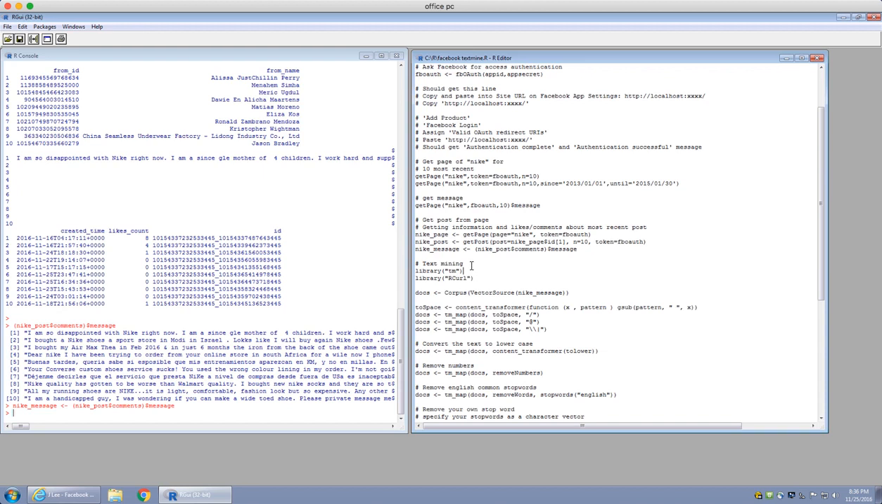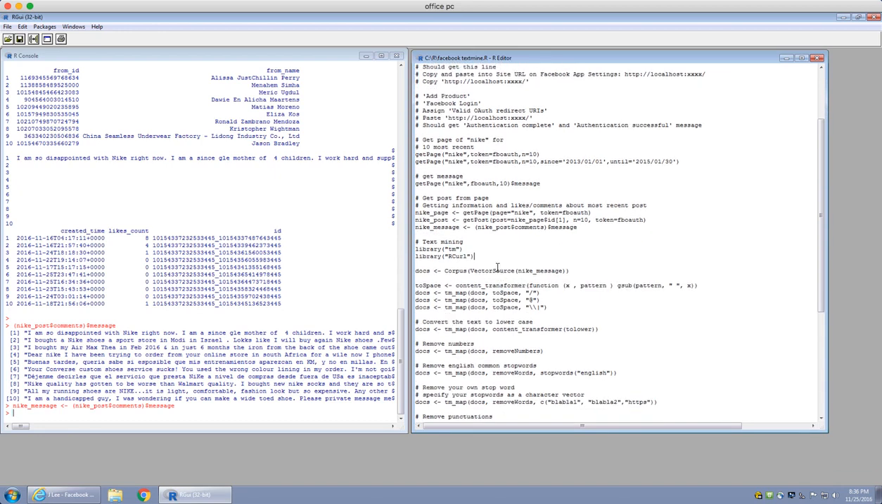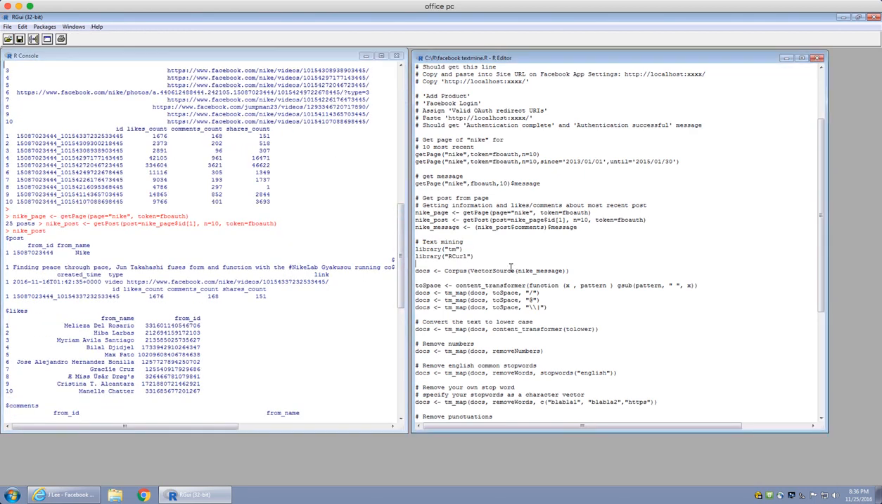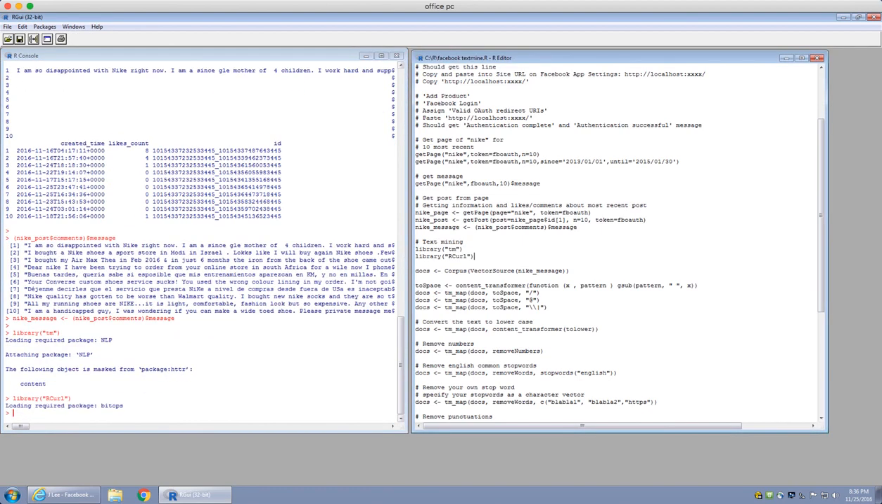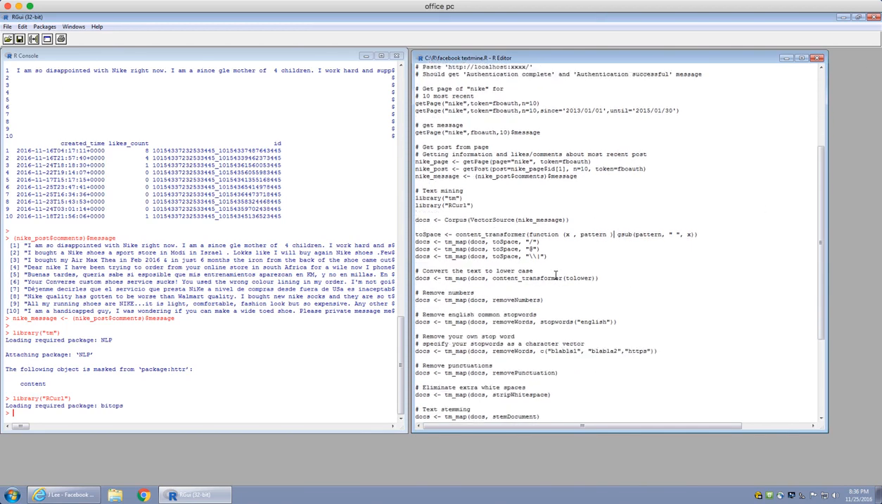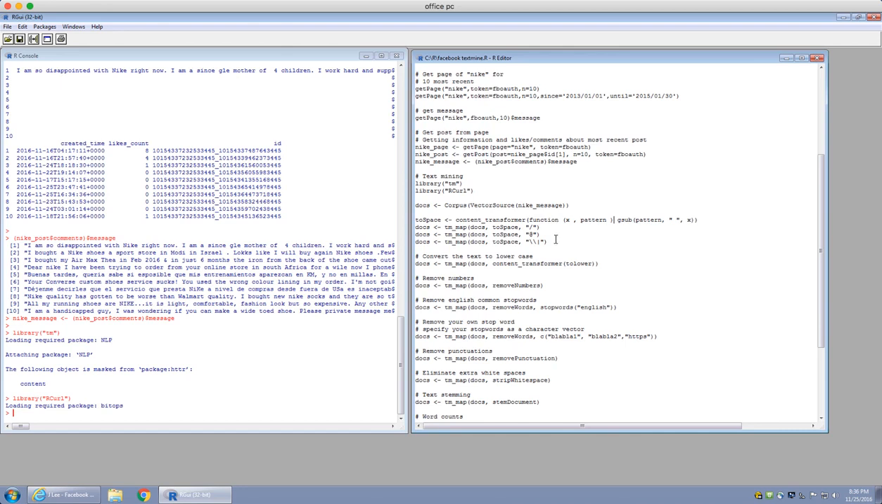Now, in order to do some text mining, I need to load in a few libraries. That is the TextMine library and the RCurl library. So I'm going to load in these couple of libraries first. Okay. And I'm going to go into the library steps. These parts of the code are just standard code for text mining.